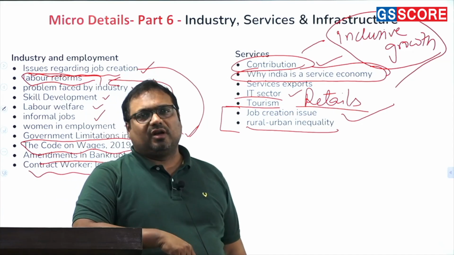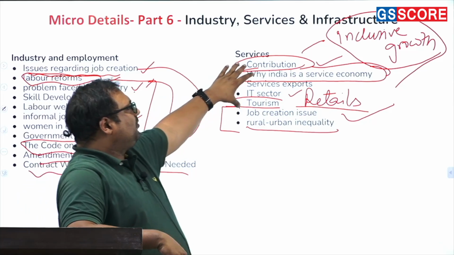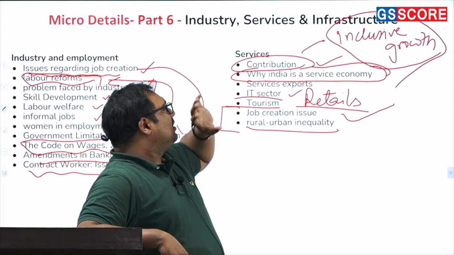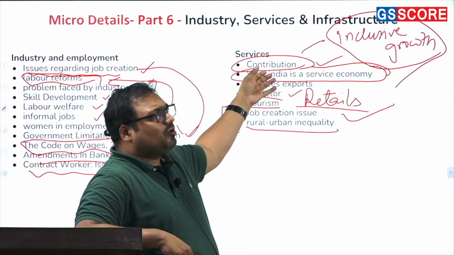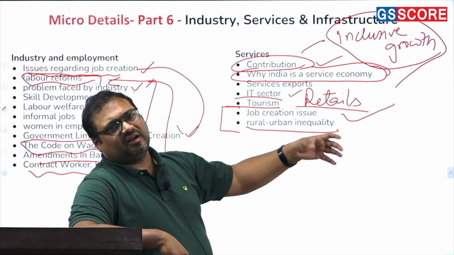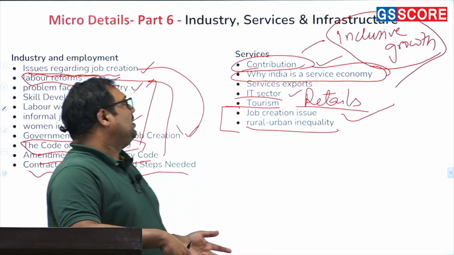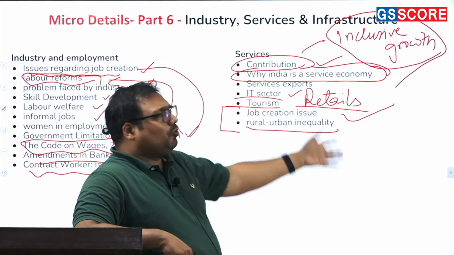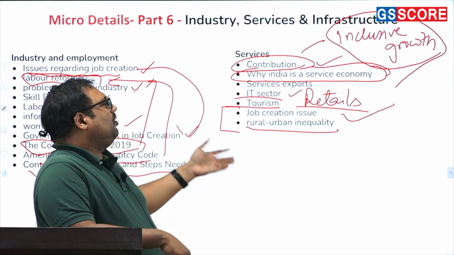So if you look at the overall profile of services, you have to look at the contribution of services: their contribution to the GDP, their contribution to the urban areas in India, and the high-paying jobs that services have been able to create. Similarly, the exports that services have created. So these are the different contributions of services.